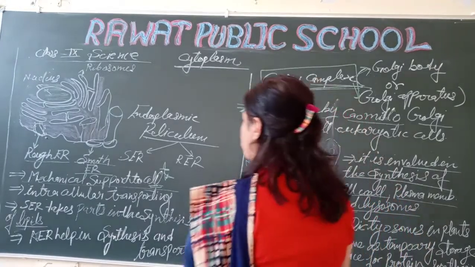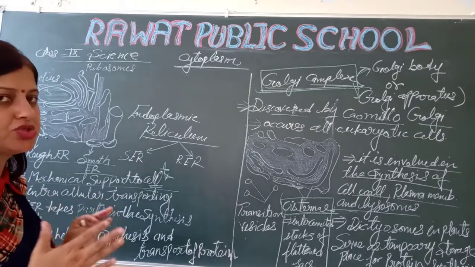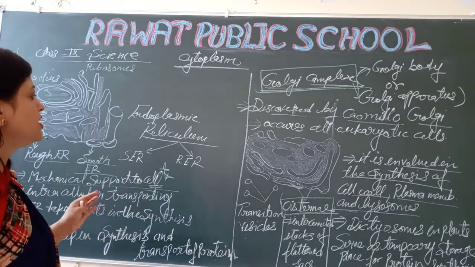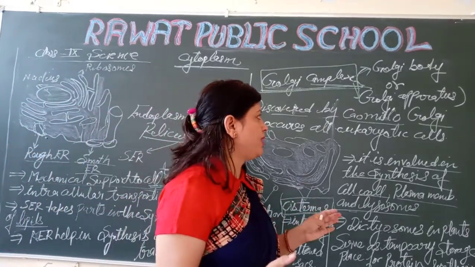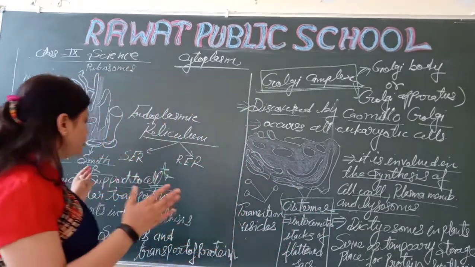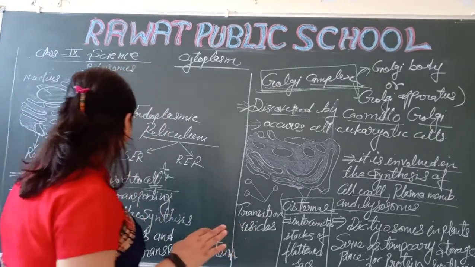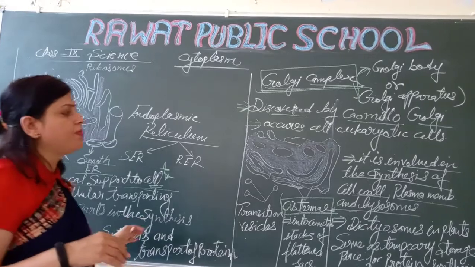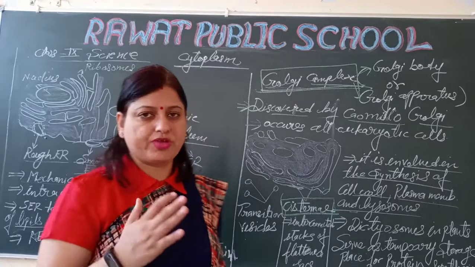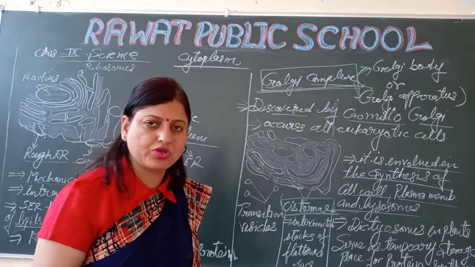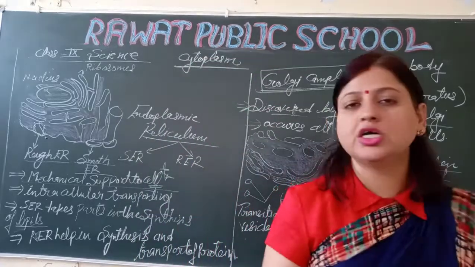So I hope, students, you are all clear on both cell organelles. First is the endoplasmic reticulum and the second is the Golgi complex. So first, everyone note down in your notebook, and the detailed notes I will provide you. So the function of the endoplasmic reticulum and the Golgi complex. So students, these are very important cell organelles. Everyone note down in your register, and the detailed notes I will provide by PDF.